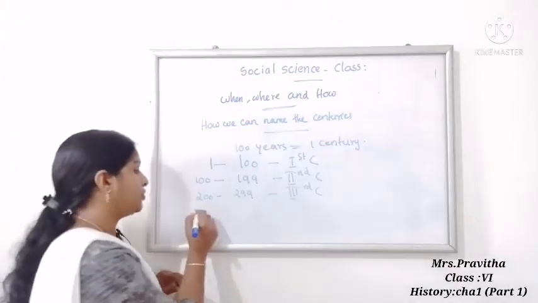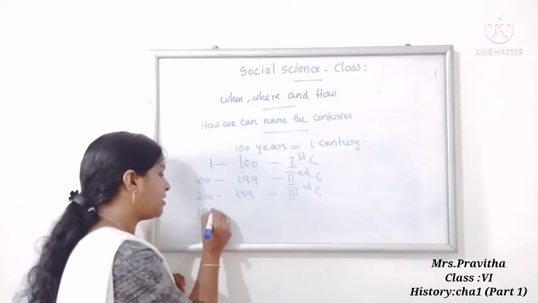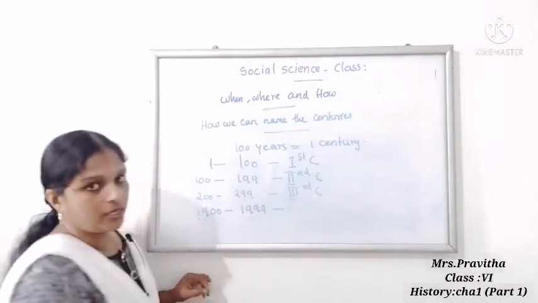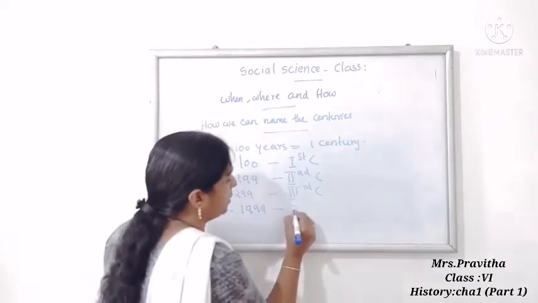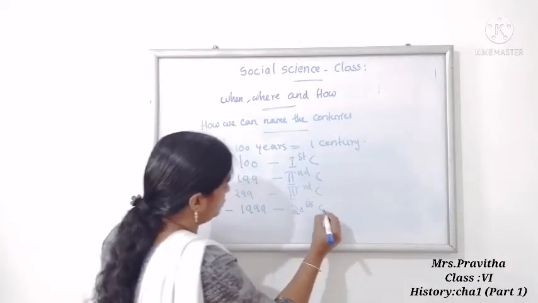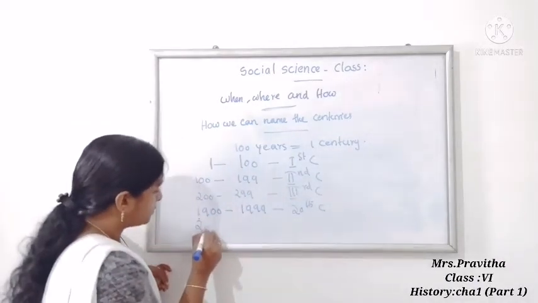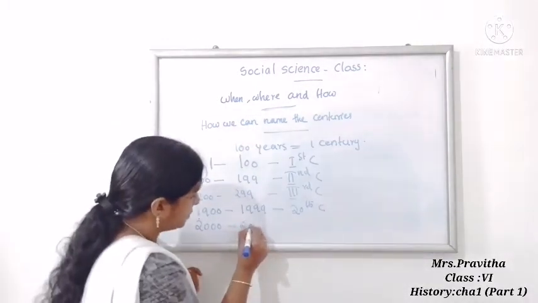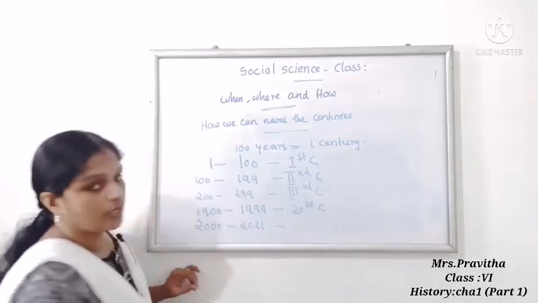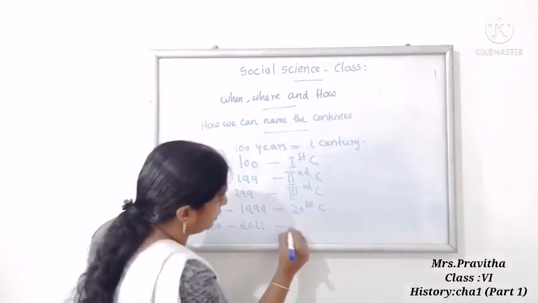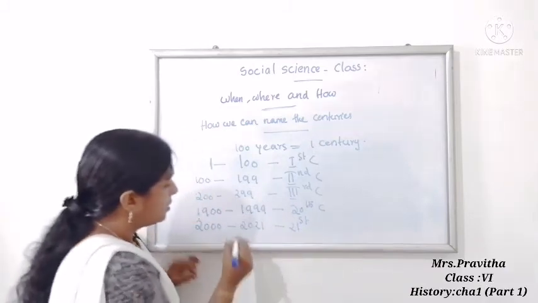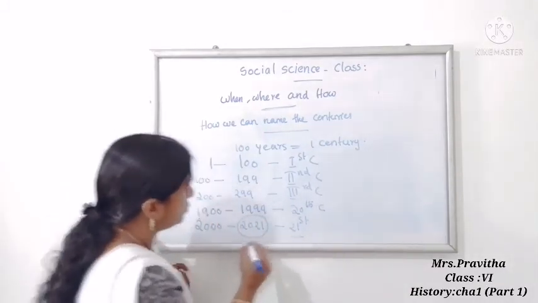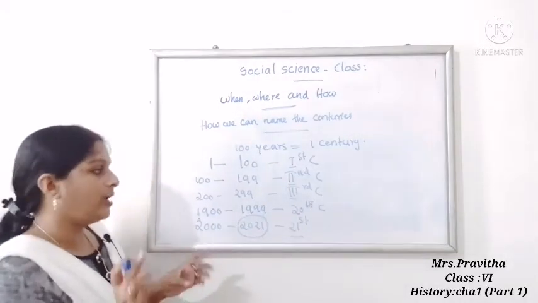Now ma'am is going to write 1900 to 1999. This is which century? 20th century. Now 2000. Now you know which year? 2021. This is which century? 21st century. Now in 2021, we are living in which century? 21st century. So you can add 1 and write the century.